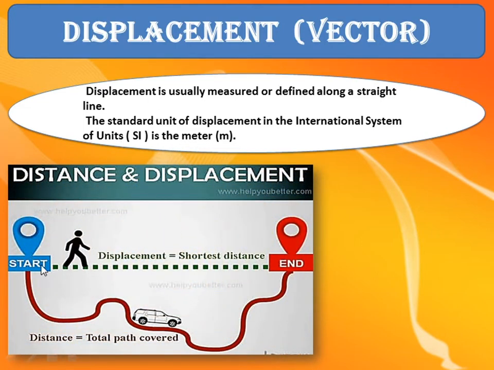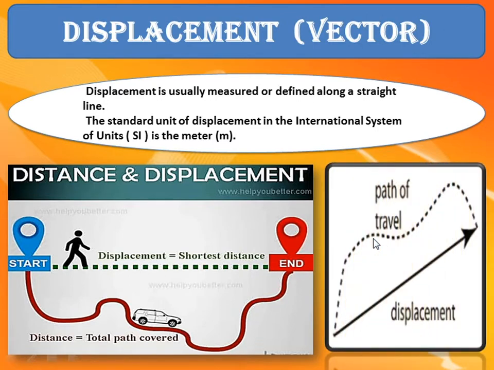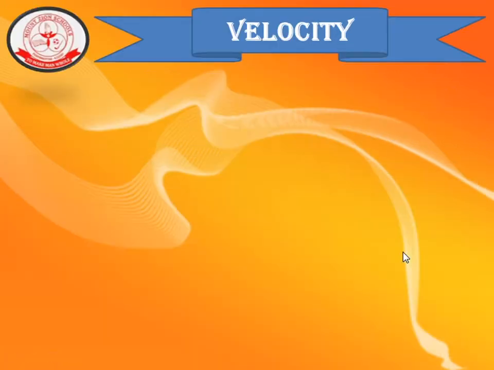Now look at this picture. The man is walking along a straight road and a car takes a curved path and it reaches the end. So this is the shortest distance. That's why it is called displacement. And the total length of the path is called distance. That is what is represented in this diagram also.